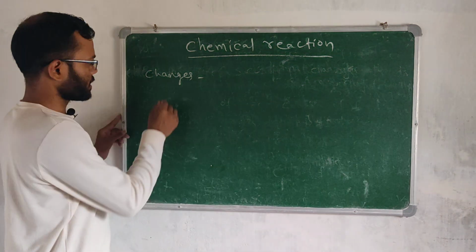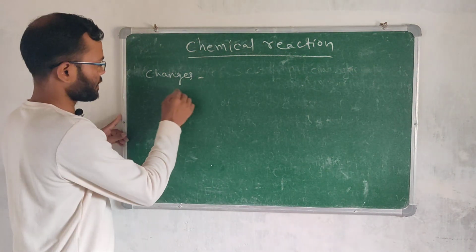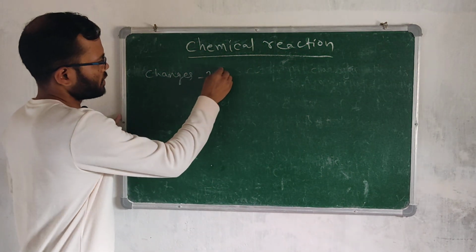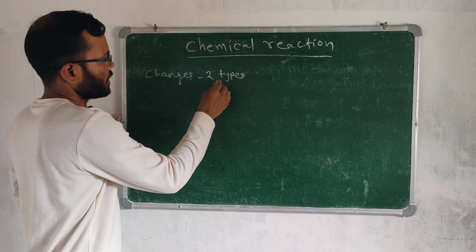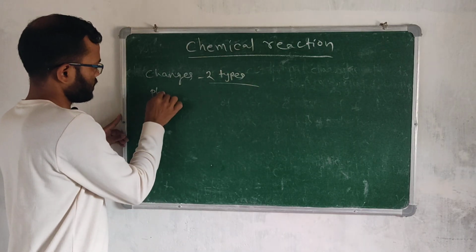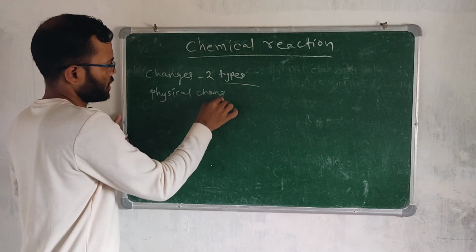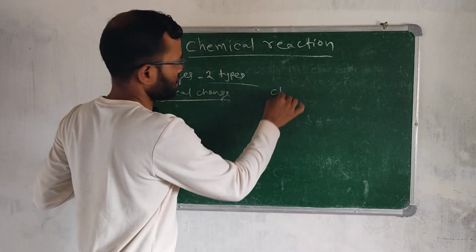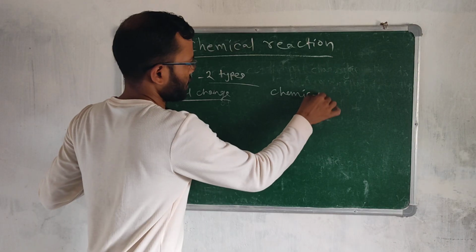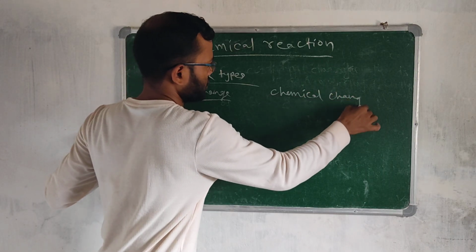So what are these changes? There are two types of changes. The first one is physical change. The second one is chemical change.